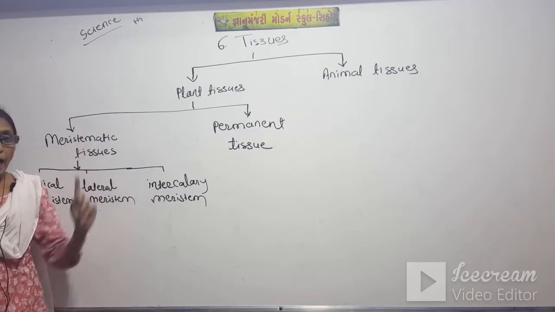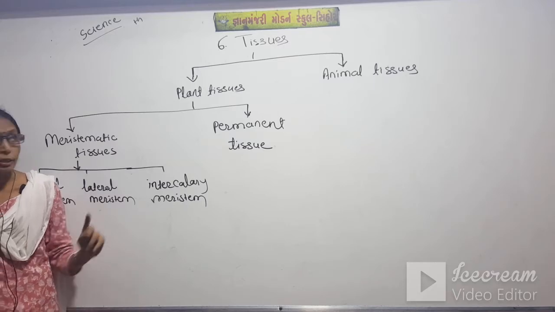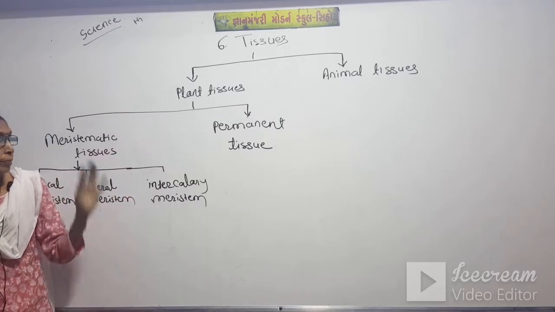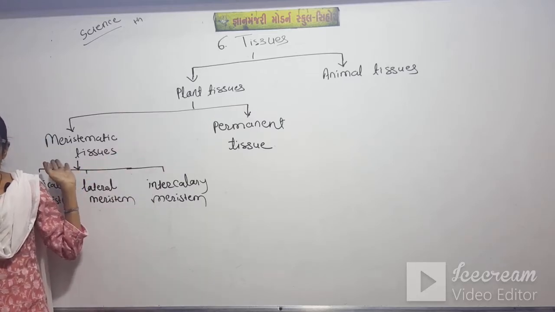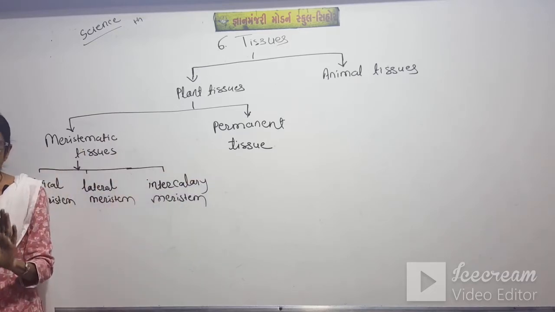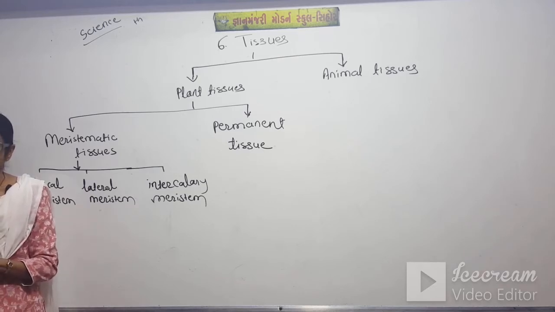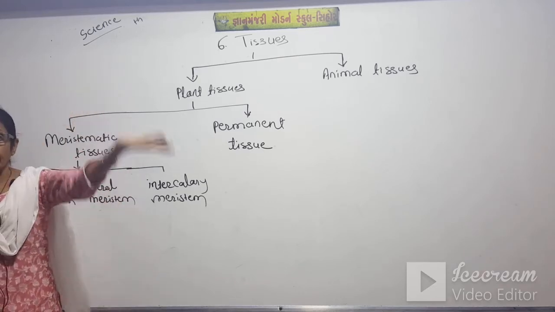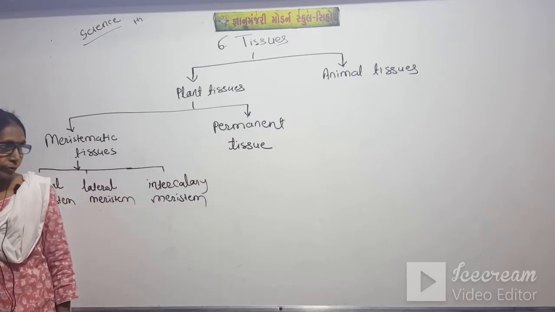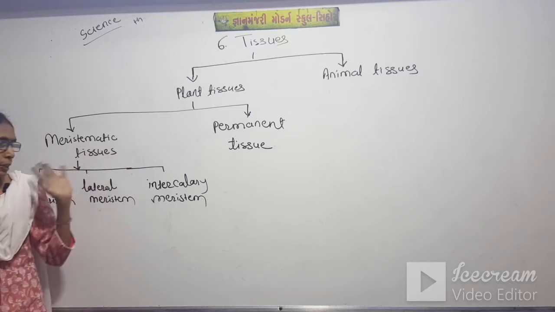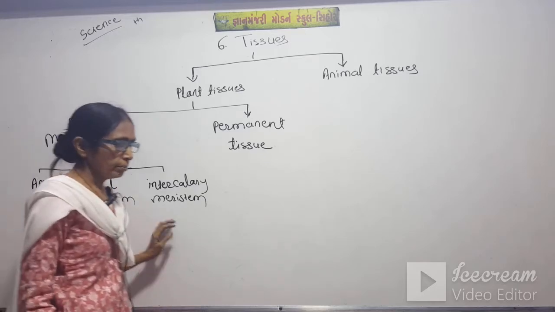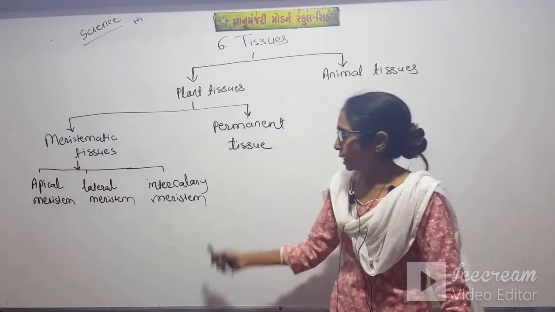See students, again I explain this classification. Tissues: plant tissue, animal tissue. Plant tissue: meristematic tissues and permanent tissues. Meristematic tissues have the ability to divide, and new cells are produced, so the number increases. Here, in permanent tissues, they lose the ability to divide. Again, meristematic tissues are divided into three types: apical, then lateral meristem, and also the intercalary meristem.